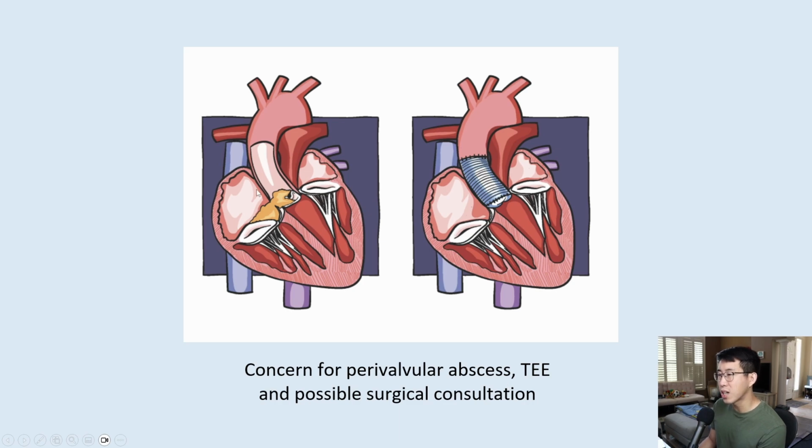The reason is that all of the cardiac conduction pathways run down this septum right here in the center. Also, you've got your SA node, your AV node. And once you have an infective vegetation here, it can start growing and affecting the conduction system. So if you see any new conduction defects, you have to be very concerned, because it can progress quite quickly and lead to complete heart block. In this case, you should undergo a TEE to assess for that abscess and obtain possible surgical consultation.